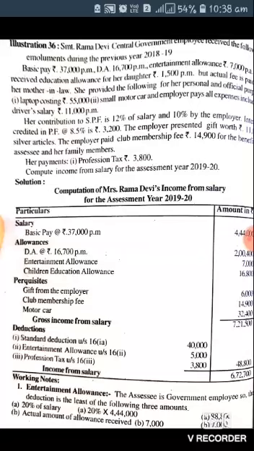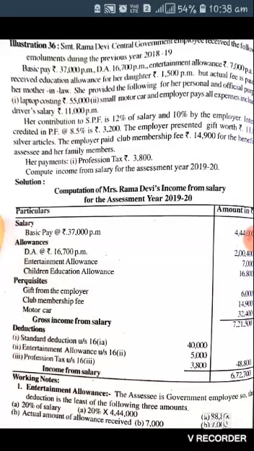Perquisites: gift from the employer 6,000, club membership fees is 14,900, motor car is 32,400. So gross income from salary is 7,21,500. Now let's see the deductions.